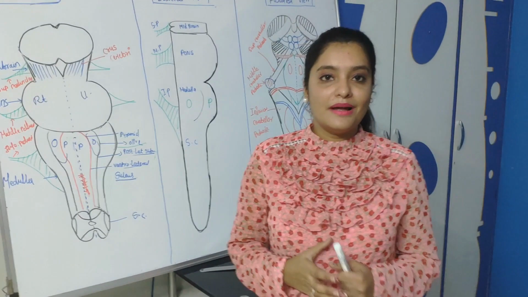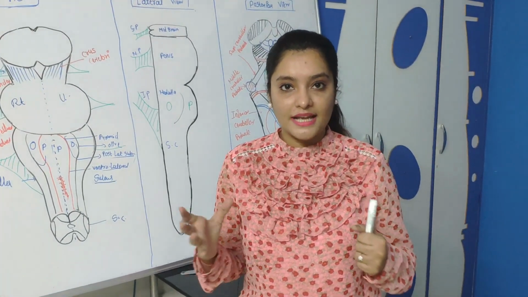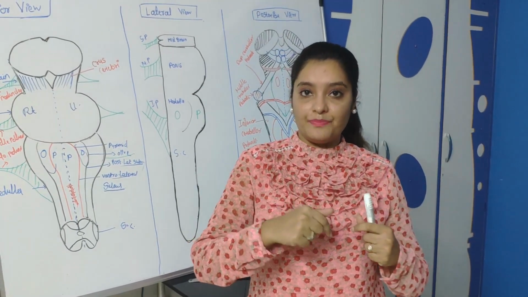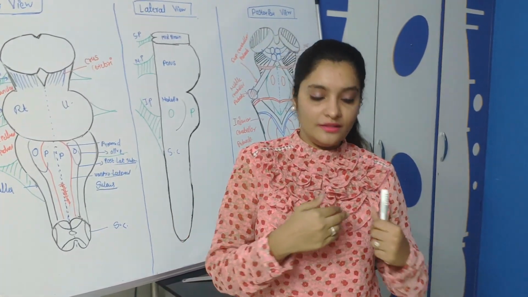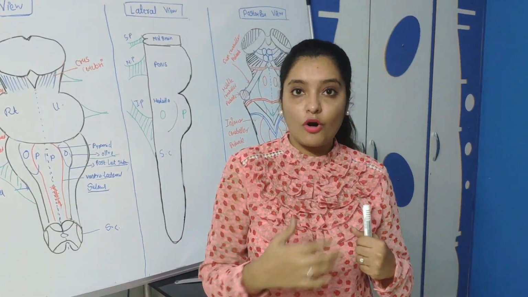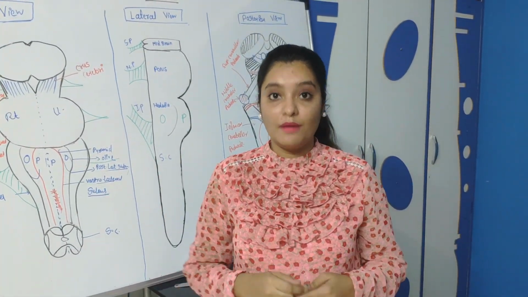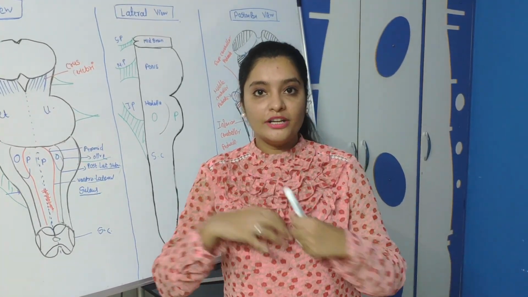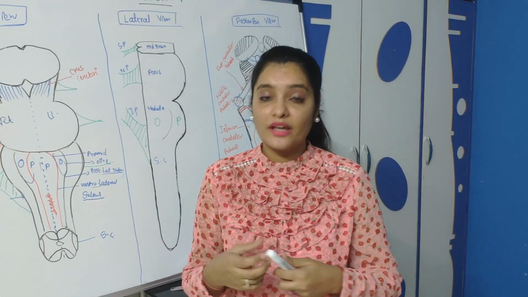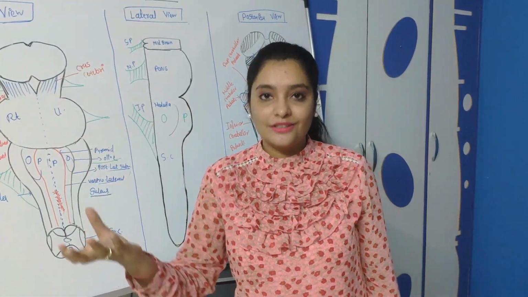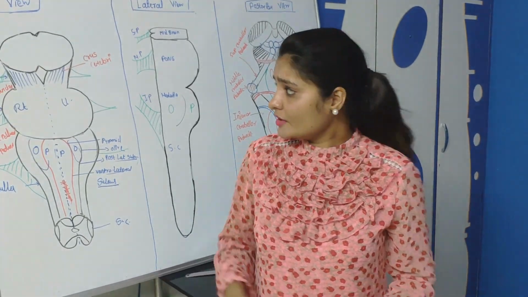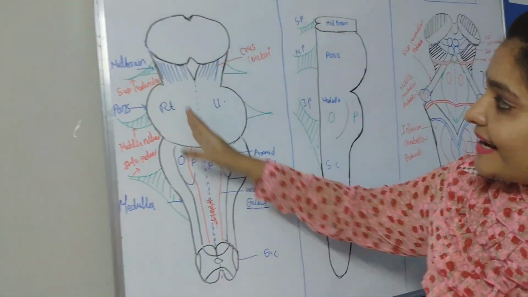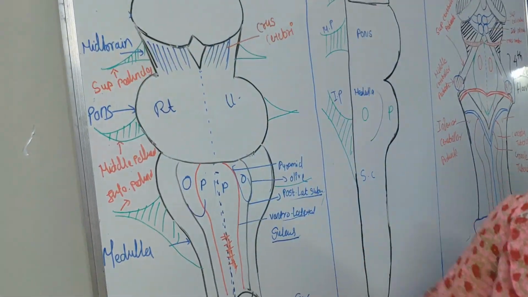As I said, both sides of the cerebellar hemisphere are attached with the brainstem. This brainstem provides a bridge between the cerebral cortex and cerebellum, or between the spinal cord and the cerebellum. A few ascending tracts go to the cerebellum through the brainstem. So it provides some pathway, some gate. There are mainly three types of gate. Because of this gate, the tracts can pass from the midbrain to the cerebellum.